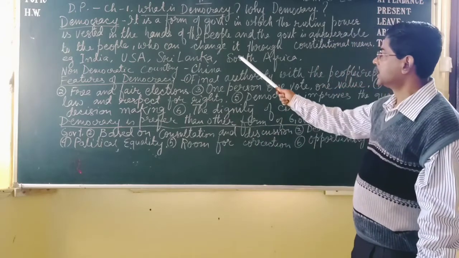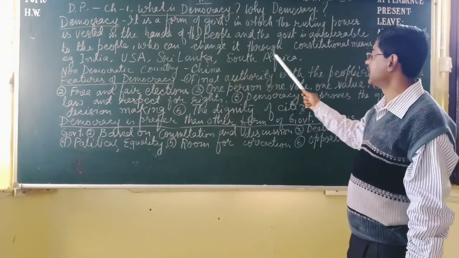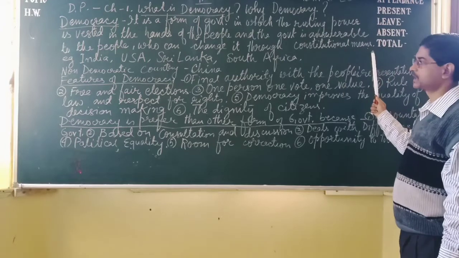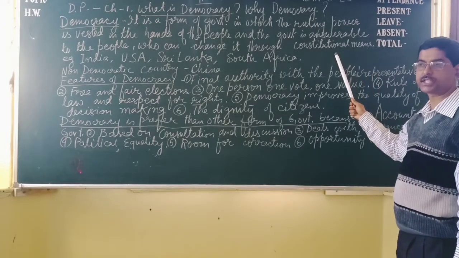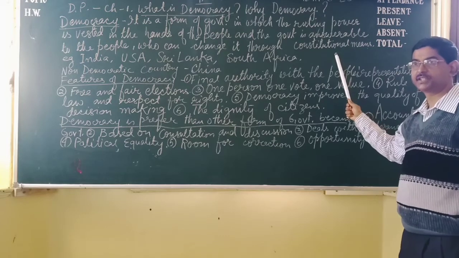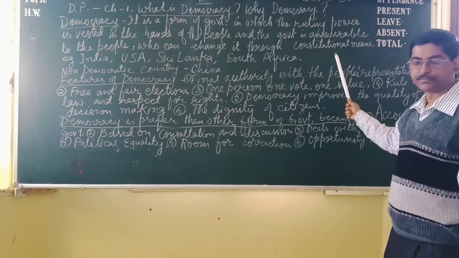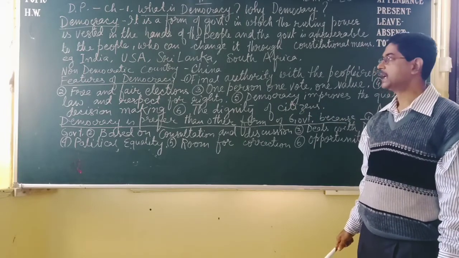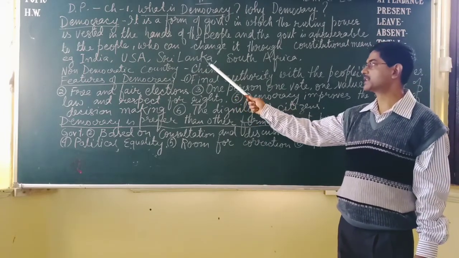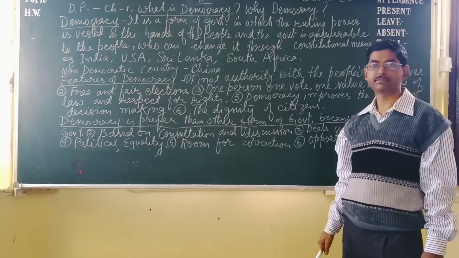Next, who can change through constitutional means? That means with the help of the constitution we can change the ruling party. So this is the definition of democracy. Example: India, USA, Sri Lanka, South Africa.